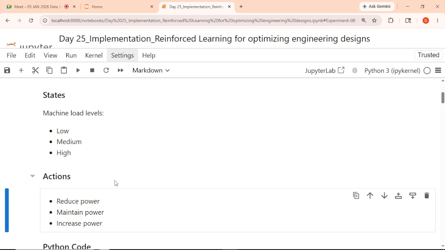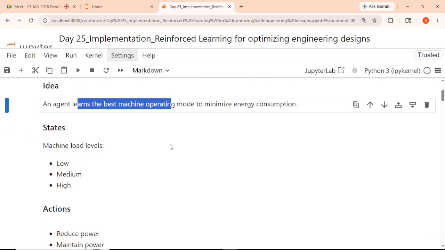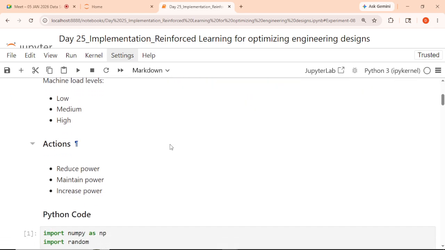Are you getting this? So for three different states, we should have three different actions, and that should be taken by the agent. What is the agent here? The operating machine will be the agent over here. We are trying to optimize these things with the help of Python code. But before that, are you okay with the idea? The agent should learn the best machine operating mode to minimize the energy consumption. It should not be that there is a low load and the machine is working at the highest power. So we are trying to optimize this.